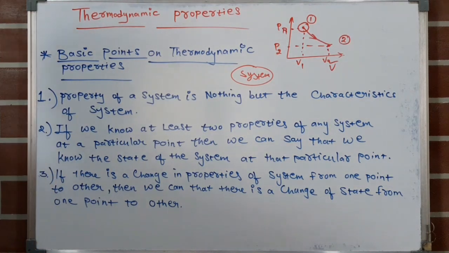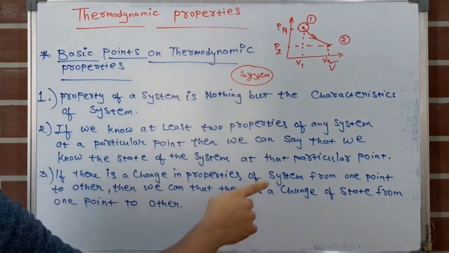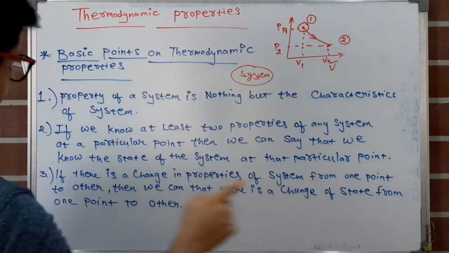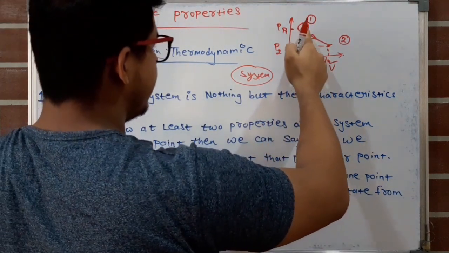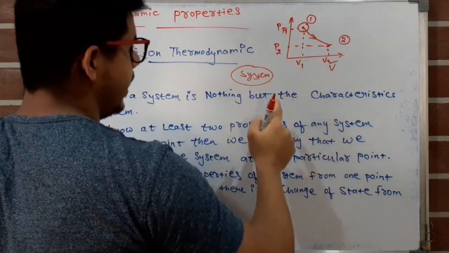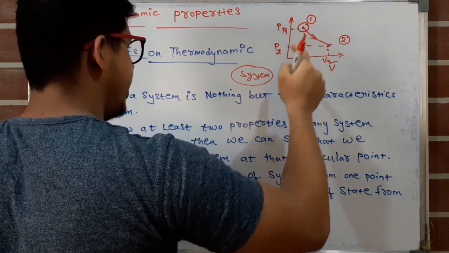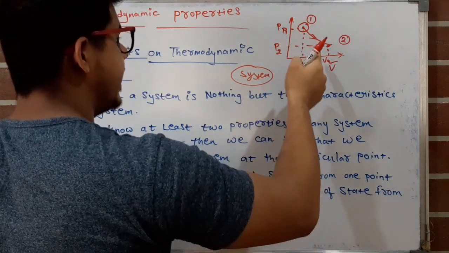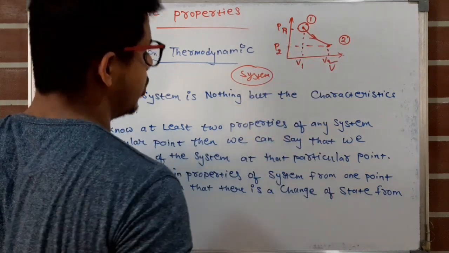Now the third point is, if there is a change in properties of a system from one point to another, then we can say that there is a change of state from one point to another. We had just seen that we know the properties at point 1, that is pressure P1 and volume V1, and when this system is at point 2 its properties change, that is P2 and V2. So we can say there is a change in state of the system from state 1 to state 2.